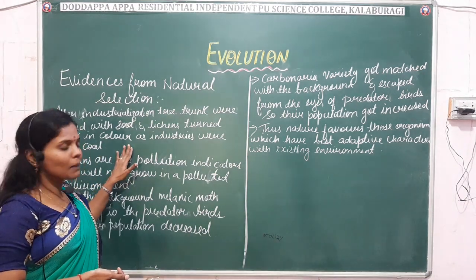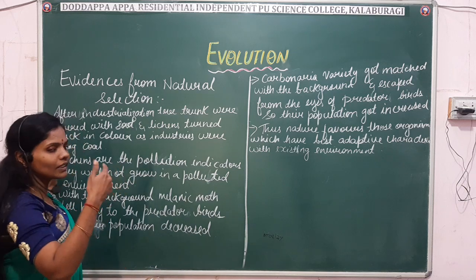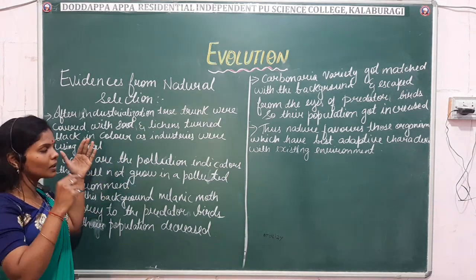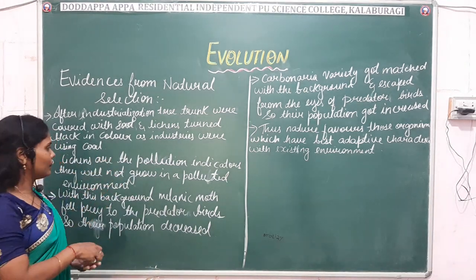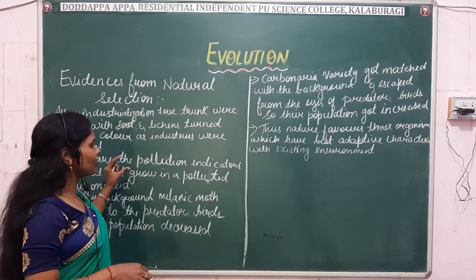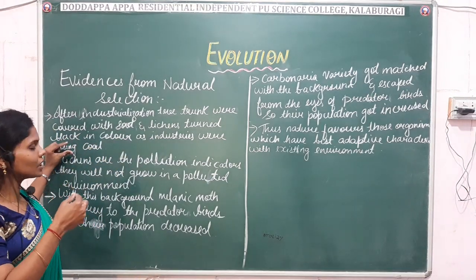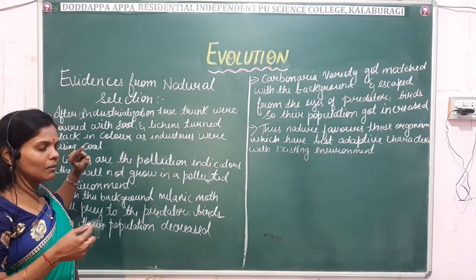So due to this, the melanic form got adjusted with that, means the peppered moths were visible and the melanic form were not visible. So listen here, the industries were using coal. Due to the use of this coal, the tree trunks were completely turned black.